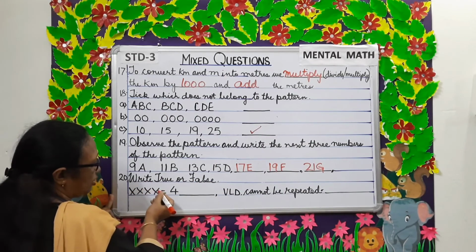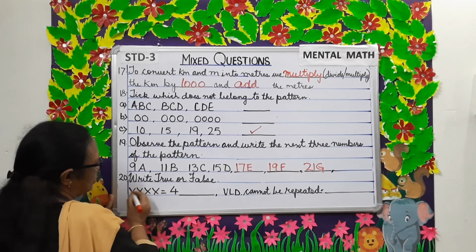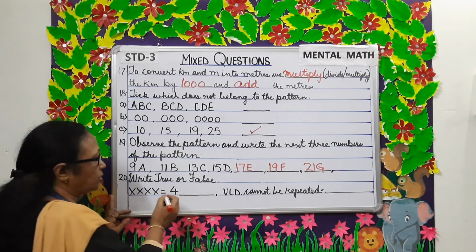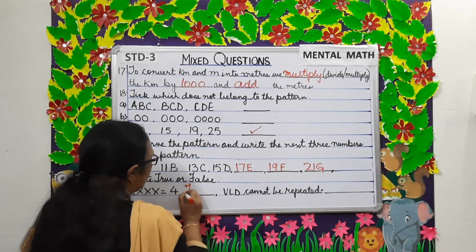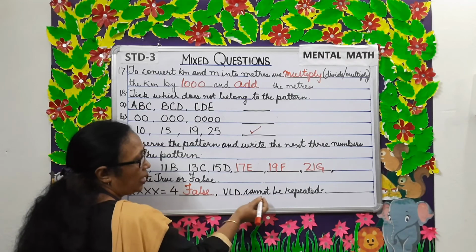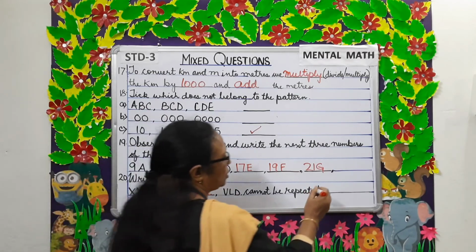Write true or false. 10, 20, 30, 40. This is 40 is equal to 4. So, is it correct? No. This is false. V, L and D cannot be repeated. True.